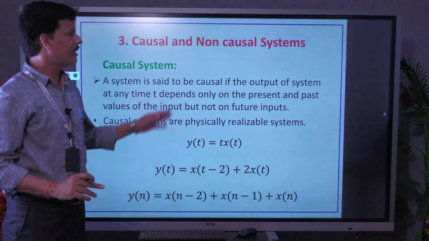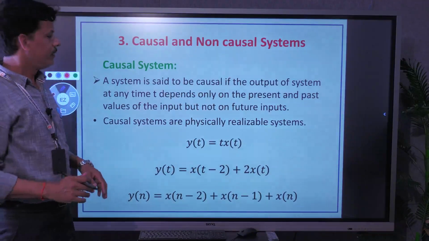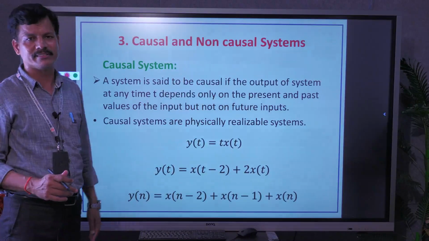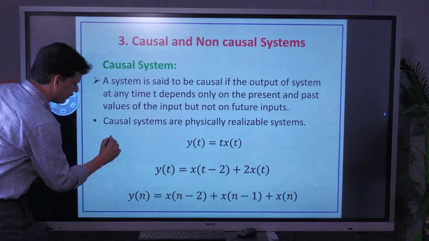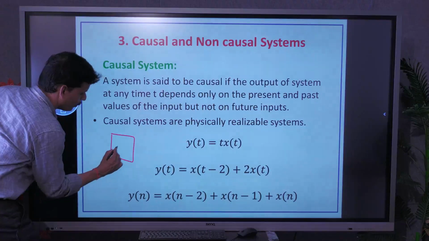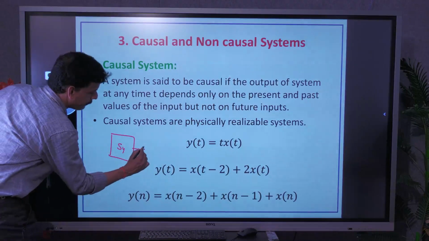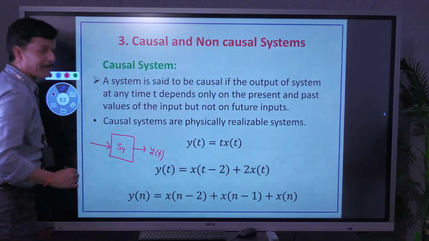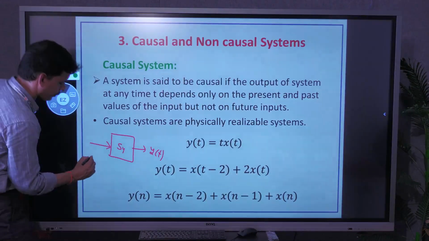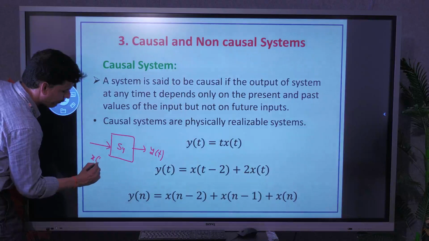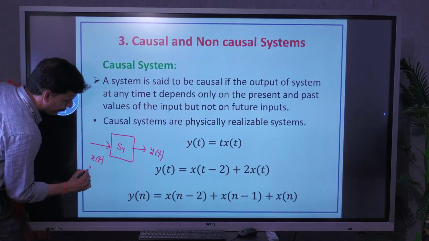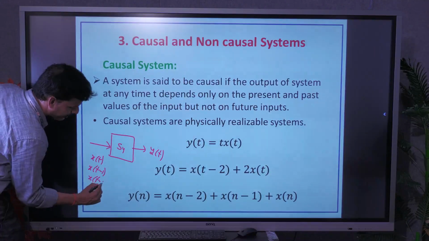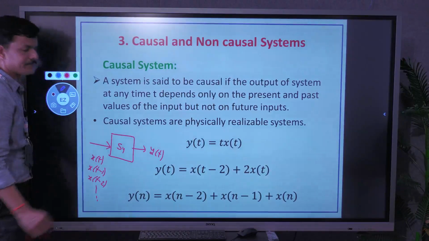Next, second one, causal and non-causal system. A system is said to be causal. It is the continuation of static and dynamic systems. A system is said to be causal if the present output y of t depends on present and past values of input. What is the present input for y of t? x of t. What are the past values of inputs? x of t minus 1, x of t minus 2, like this.